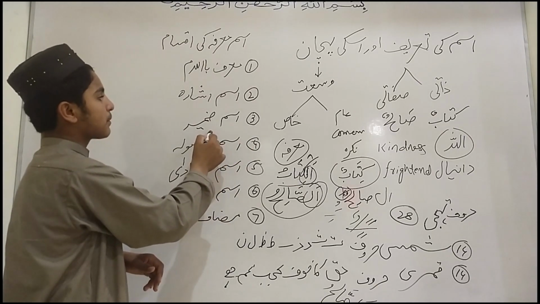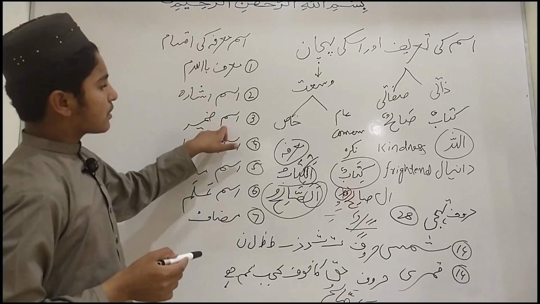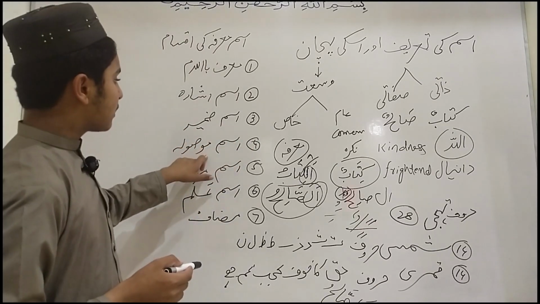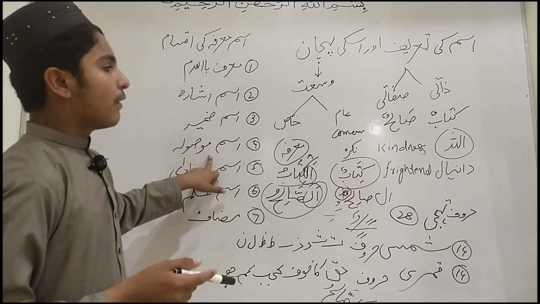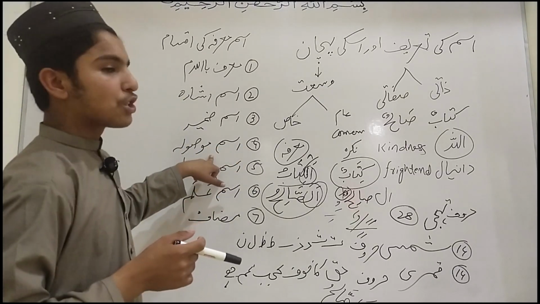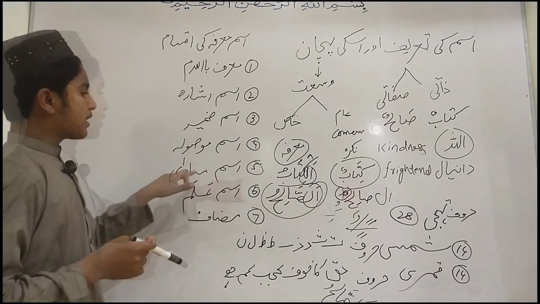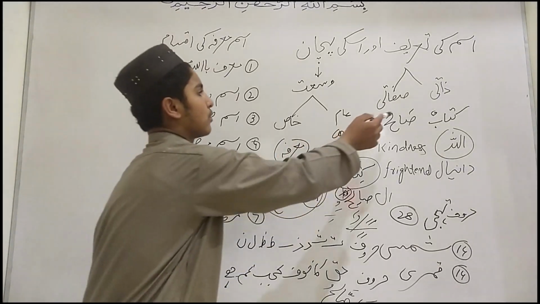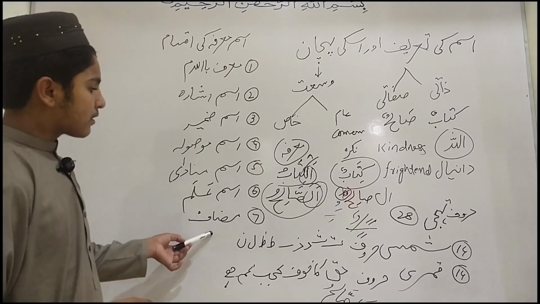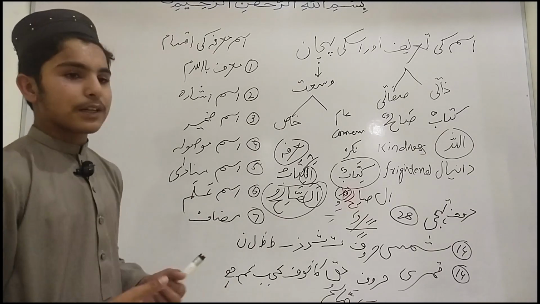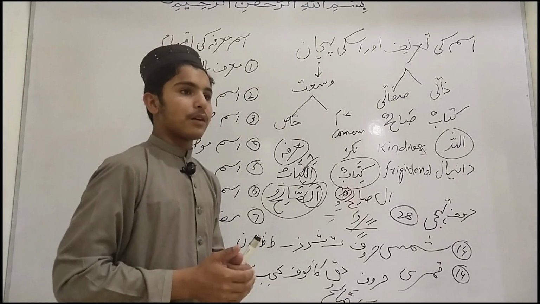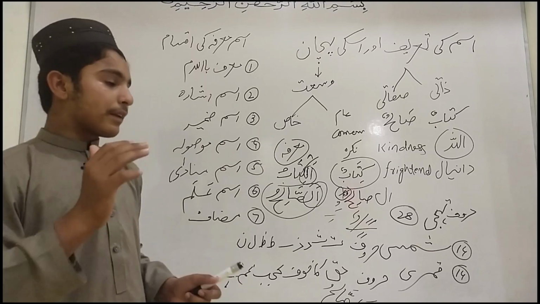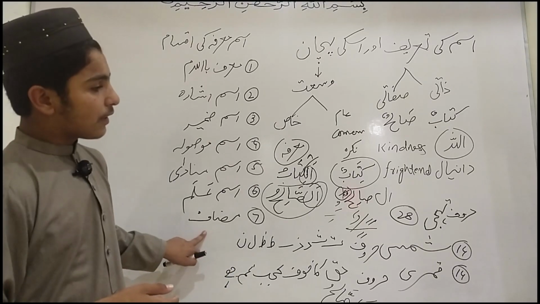The other is ism zamir, the pronoun. Then ism mausula, known in English as relative pronouns. Ism munada, exclamatory noun. Ism alam, also a personal noun. And the other is the muzaf. It is a topic of explanation, and will be read and taught in next topics.